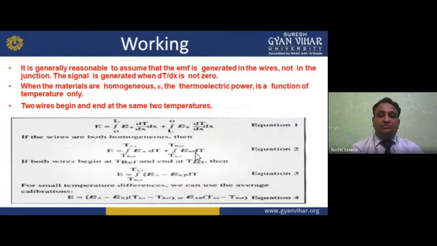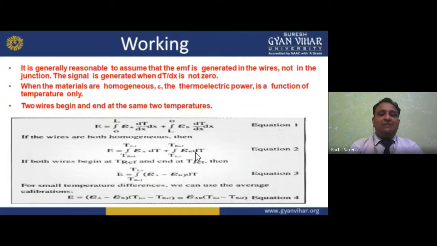Now moving forward, how it works. It is generally reasonable to assume that the EMF is generated in the wires, not in the junction. If I am connecting wires, the EMF comes from the wires. The signal is generated when dT/dx is not zero, that is, when there is a temperature gradient.